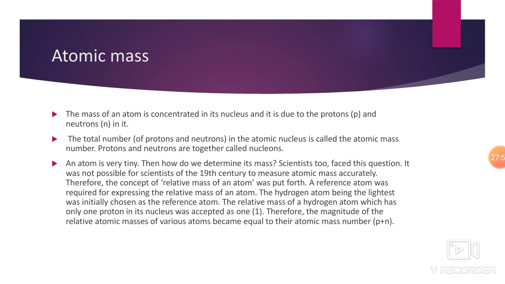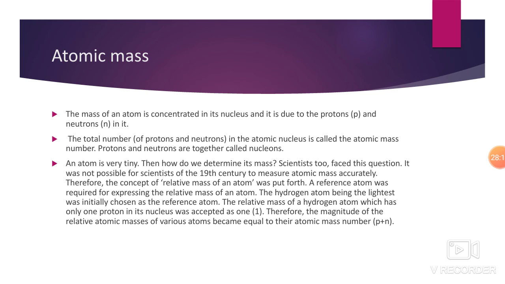An atom is very tiny. Then how do we determine its mass? Scientists too faced this question. It was not possible for scientists of the 19th century to measure atomic mass accurately. Therefore, the concept of relative mass of an atom was put forth. A reference atom was required for expressing the relative mass of an atom. The hydrogen atom, being the lightest, was initially chosen as the reference atom.